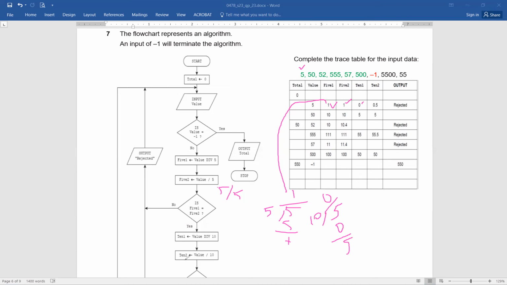Fine. And then 10.2 equals value upon 10. So if I now divide 5 upon 10, guess what is the result? 0.5, exactly. Now you can see for yourself. Now it is going to check once again, is it matching? No. Since it is not matching, it's going to move on to output rejected, and you've got the result as rejected here. The output column will hold the value of rejected. Any issues? Any problem? Are you ready for doing the rest of the parts yourself? See, it's easy, not difficult.